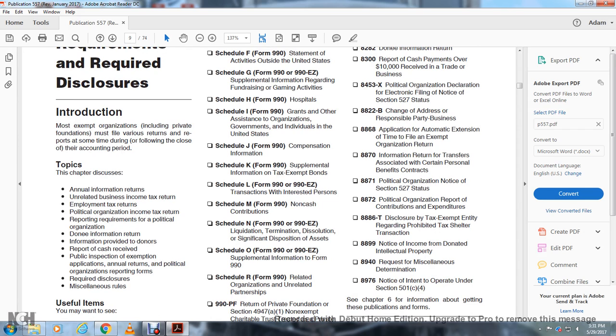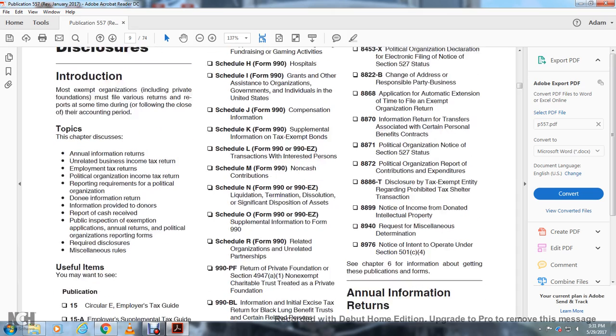8872, political organization report of contributions and expenditures. 8886-T, disclosure by tax-exempt entity regarding prohibited tax shelter transaction. 8899, notice of income from donated intellectual property. 8940, request for miscellaneous determination. 8976, notice of intent to operate under Section 501(c)(4).